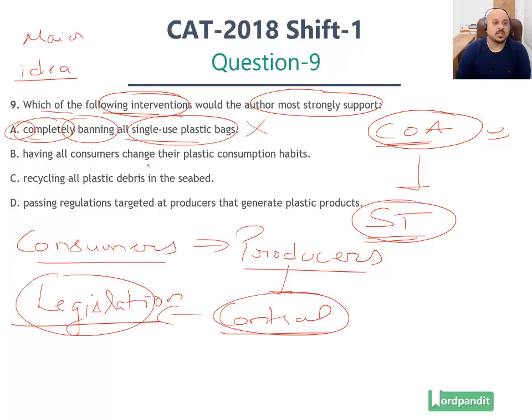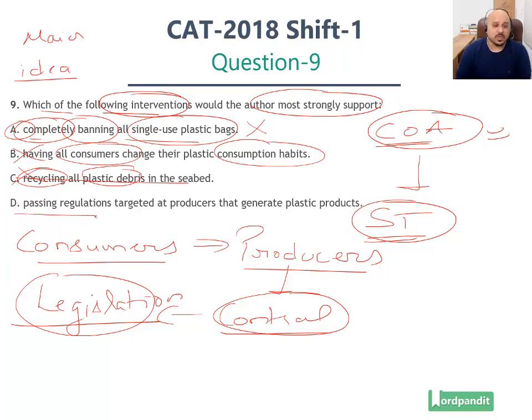Option B, having all consumers change their plastic consumption habits. Remember, the problem is not with consumption habits. The problem is not with consumers. The problem is with producers, hence ruled out. Option C, recycling all plastic debris in the seabed. The author does not see recycling as the solution, and in fact, a lot of the plastics are not biodegradable, so this won't be possible also.